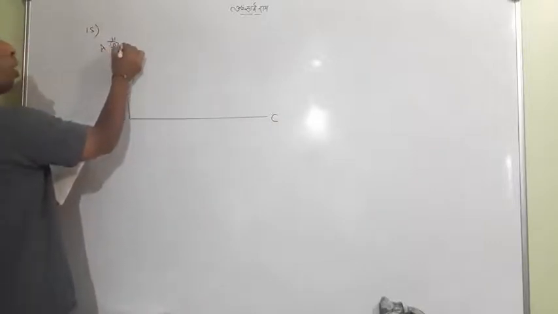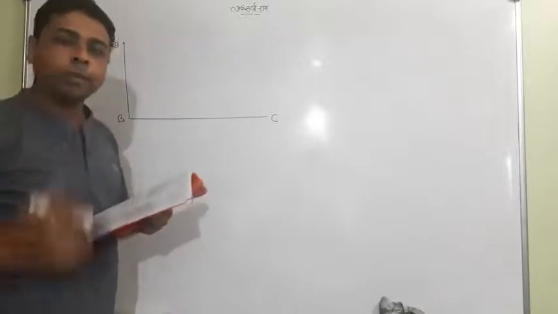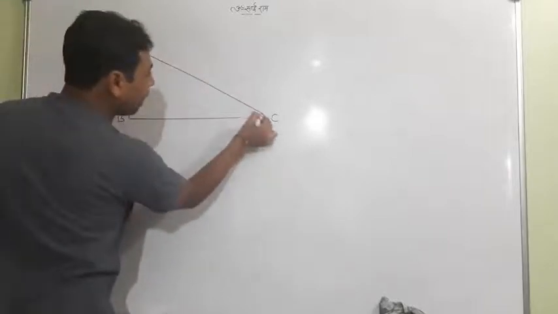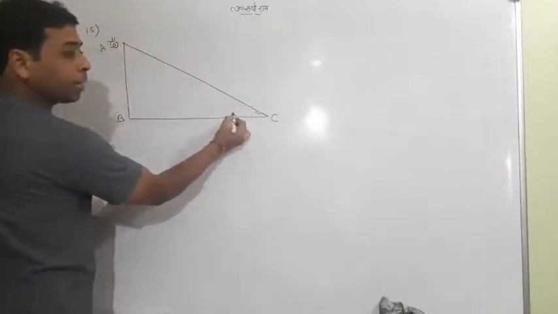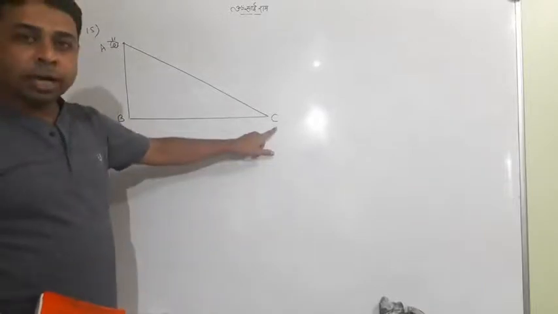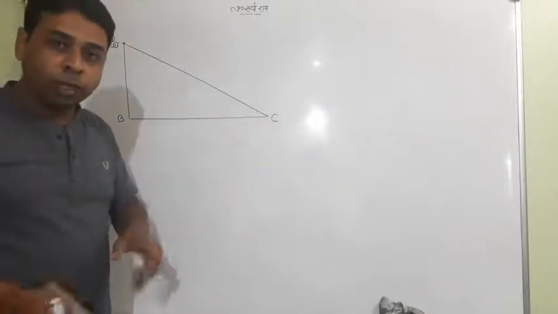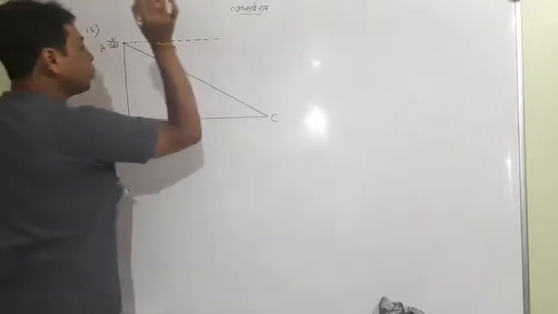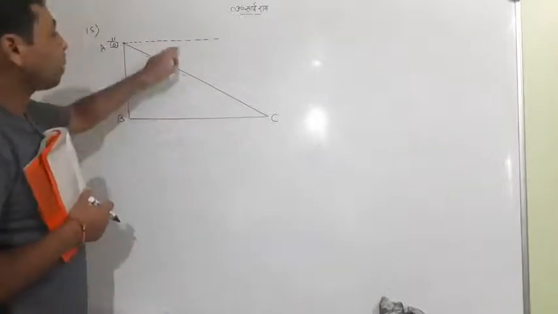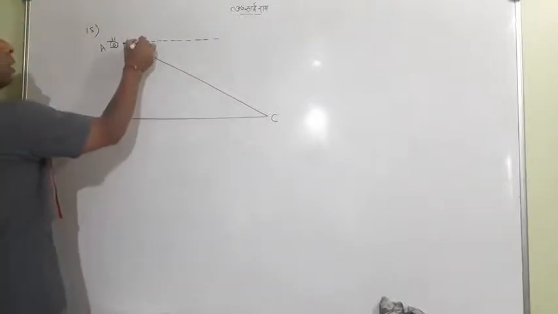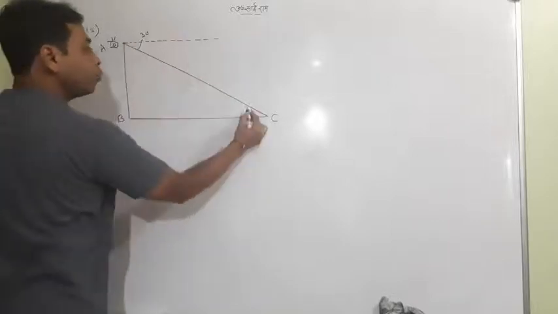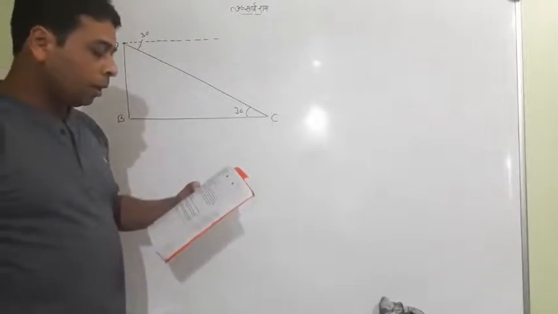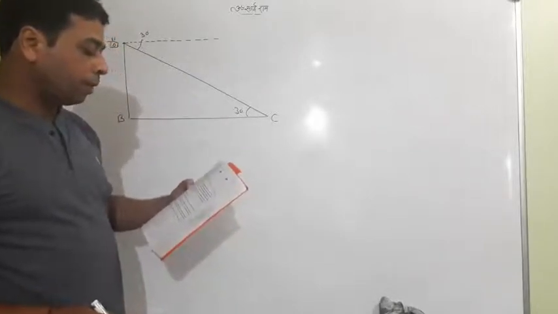The observer is sitting at the top of the tower, and he or she observes the car at an angle of depression of 30. Don't make 30 here, because this time the object is downside and the observer is upside. So the angle of depression will come, even though it is written here. For the angle of depression you have to make an imaginary line parallel to this line, and this angle is 30 degrees. Both are the same angle.